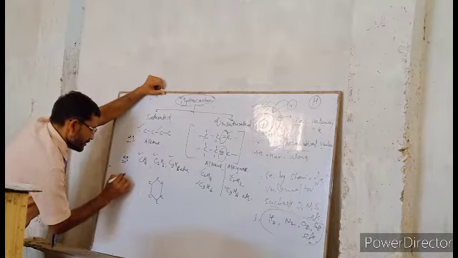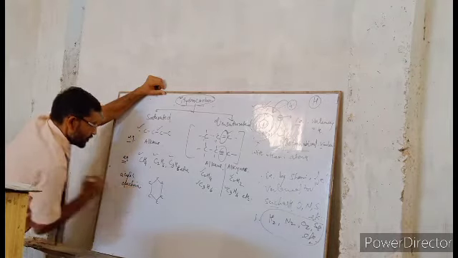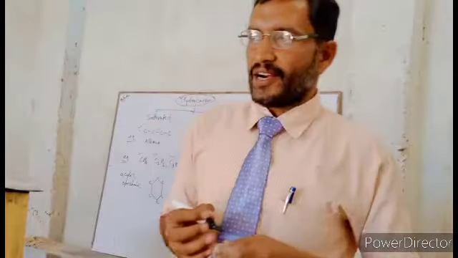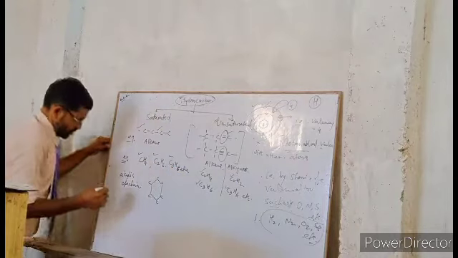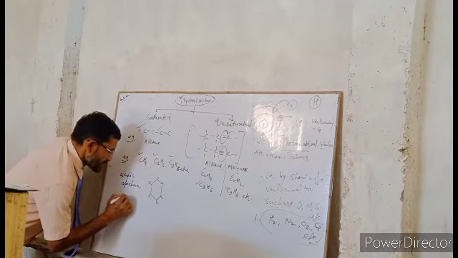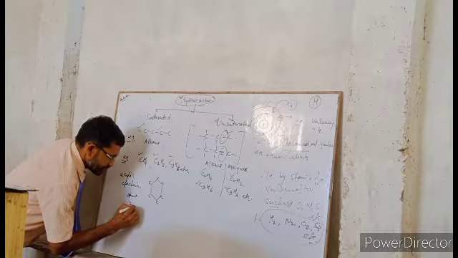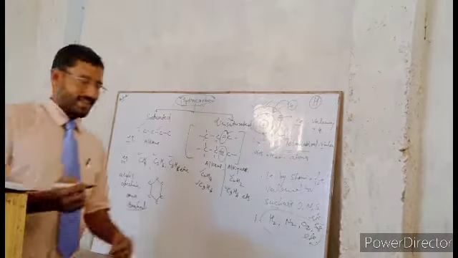Acyclic or open chain. There are two types of open chain for saturated or unsaturated hydrocarbon. This is acyclic, sometimes open and branched chain. We will take it a little later.